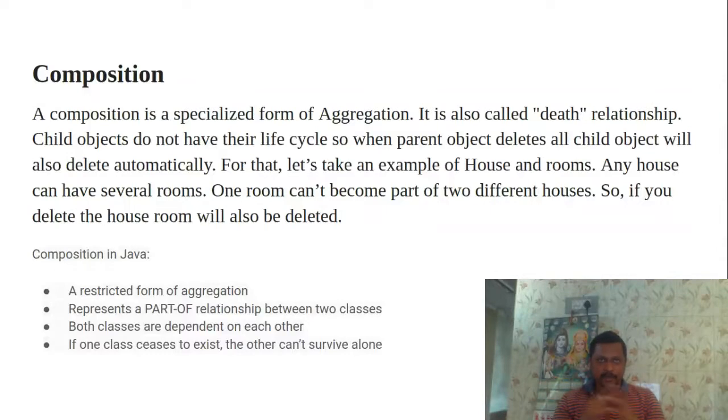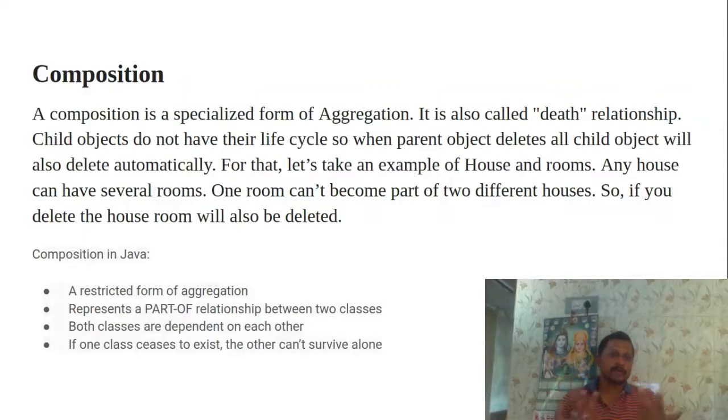Let's take an example of a house and rooms. Any house can have several rooms. One room can't become part of different houses. So if you delete the house, the rooms will also be deleted. This is the best example for composition, and this is specialized. Previously, if you delete one object, it won't affect the other object. Quite the opposite here: if one object has a dependency on the other object, and you delete that object, the dependent object will also be deleted. That is the concept of composition.